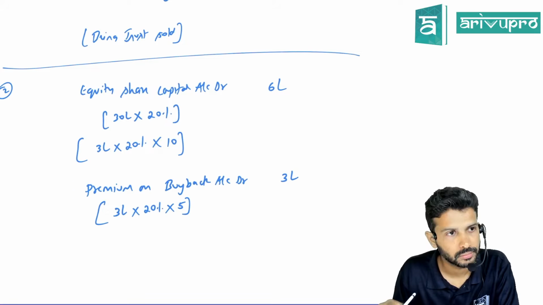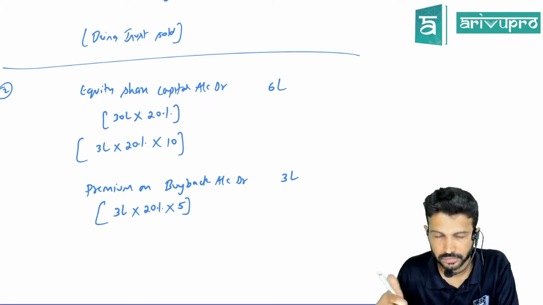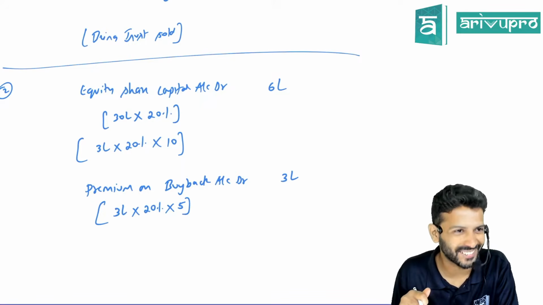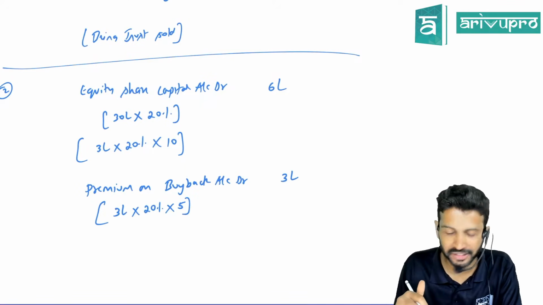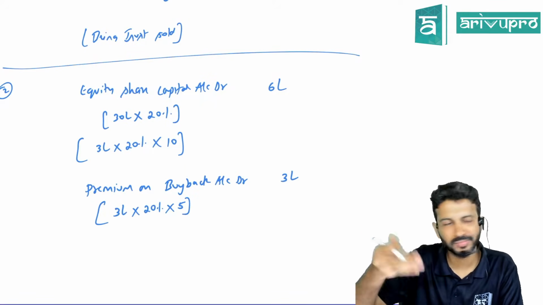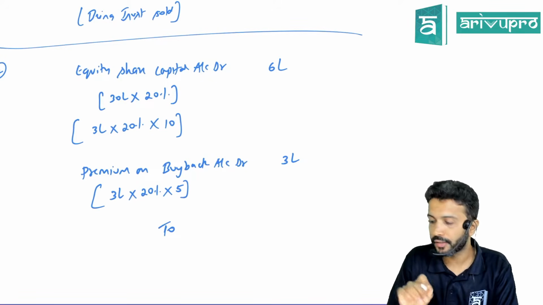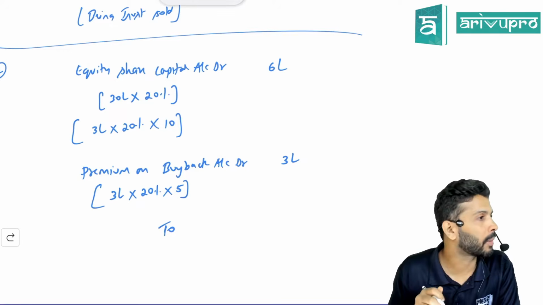Can premium on buyback be replaced by SPR? Next. Second journal. Little fast. You can do it. You can directly debit securities premium. First problem, no. I want everyone to get on par with that. Yes, you're right. You can do it. So everyone understood this? Premium on buyback 3 lakh.